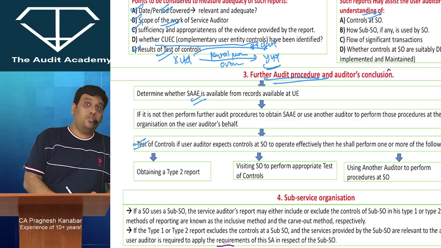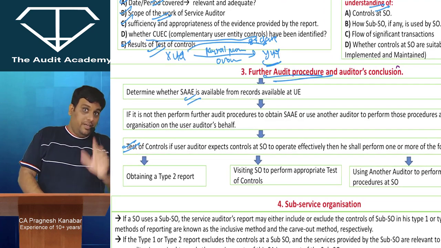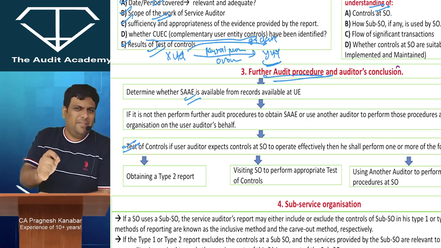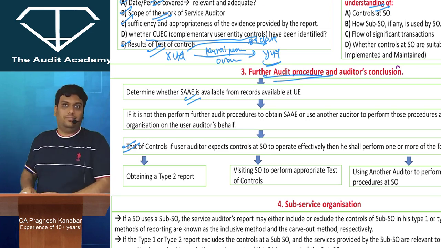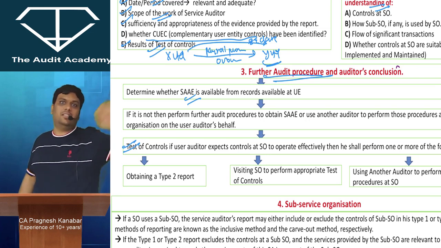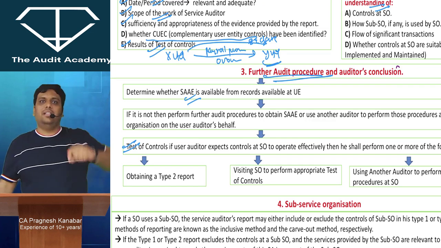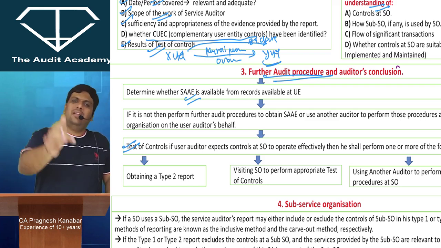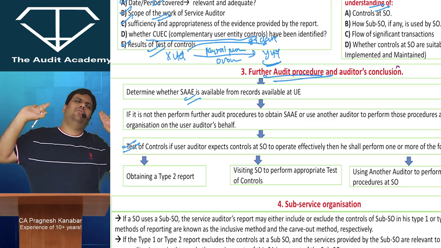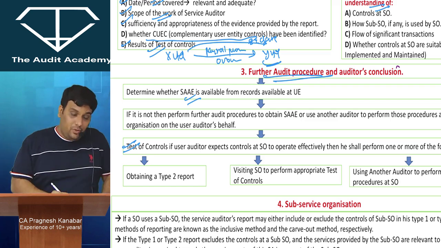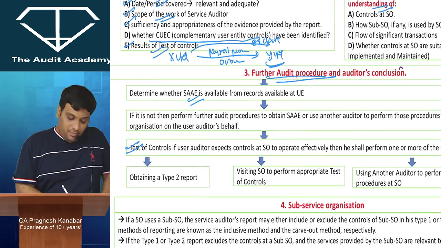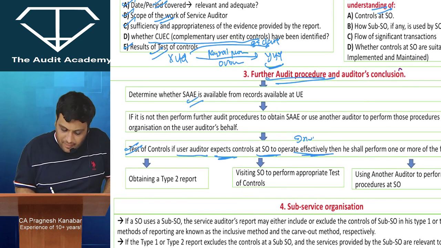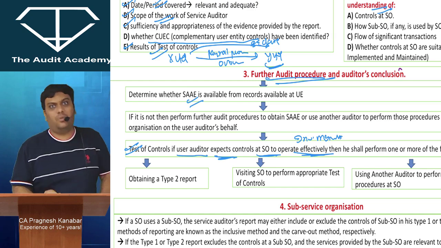But when it comes to test of controls, tell me, in case of inventory management, will you be satisfied with just staying at the user entity? No. You will feel like visiting the service organization. When it comes to payroll processing and salary calculations, you can finish easily by staying in the office of the user entity. But sometimes you may have to go to the service organization because the user auditor is expecting controls at the service organization to operate effectively. The best example here is inventory management outsourcing.